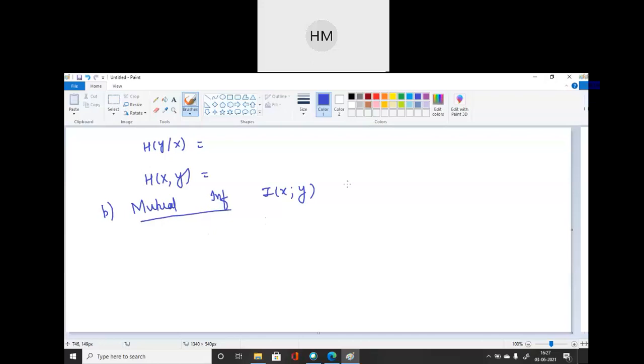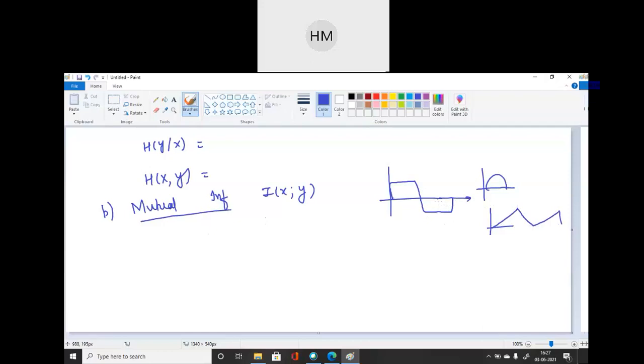Now the message transmitted is X, which is in a continuous range. The message could be anything: a square wave pulse, a sine wave pulse, a ramp signal, any form of message which is in the continuous domain.